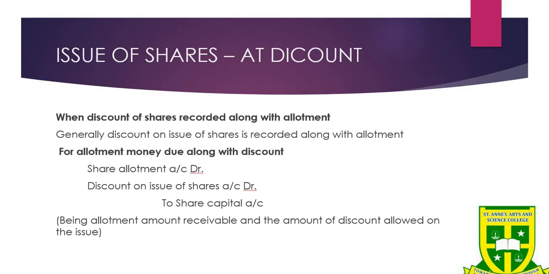So the next one is at discount. When discount on shares is recorded along with allotment, the journal entry will be share allotment account debit, discount on issue of shares account debit, to share capital account. The narration will be being allotment amount receivable and the amount of discount allowed on the issue. So both the allotment money as well as the discount allowed by the company will be mentioned here.